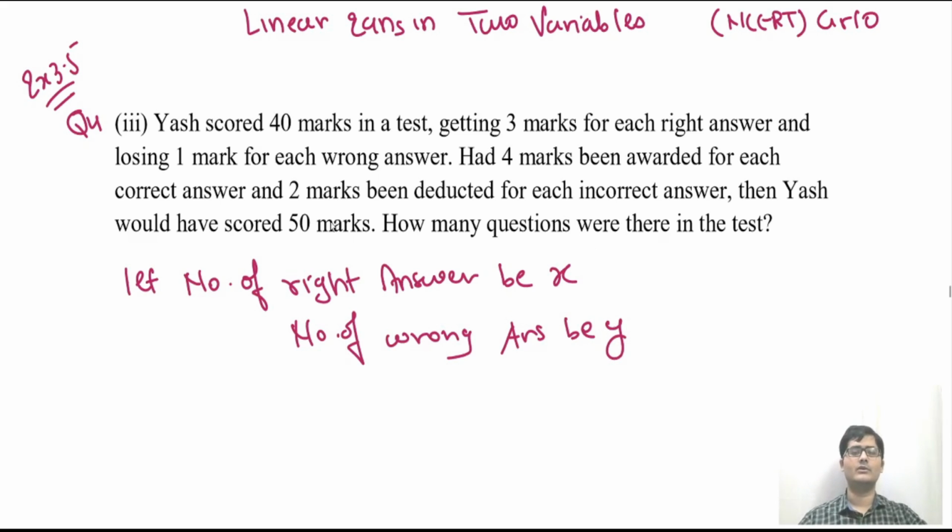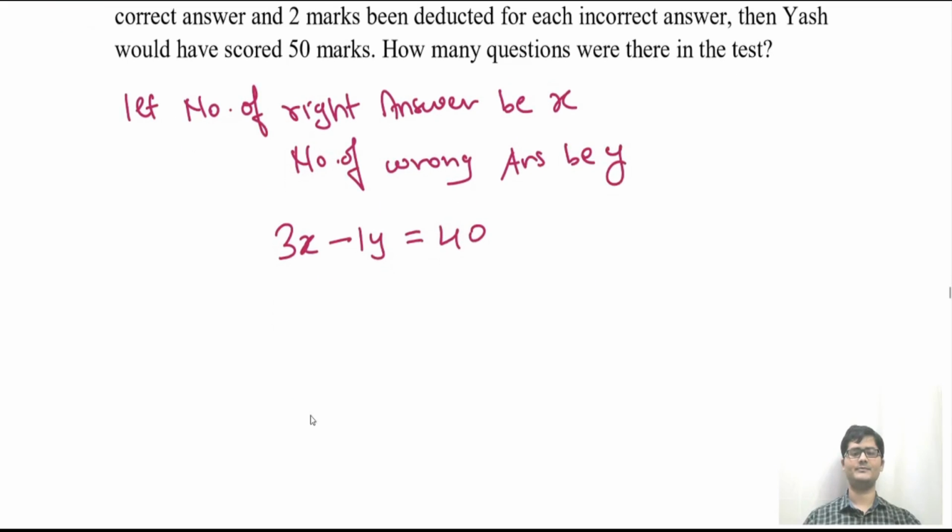Okay, so Yash has scored 40 marks in the test, getting 3 marks for each right answer. So 3 marks for 1 right answer, so for x right answers, 3 into x. If for 1 question you are getting 3 marks, so for 10 questions you will get 3 into 10, that is 30. Similarly, for x questions he will get 3x. Now 1 mark is deducted for every wrong answer. So he has attempted y wrong answers, so deducted 1 into y will give him a total of 40 marks. So 3x minus y equal to 40.